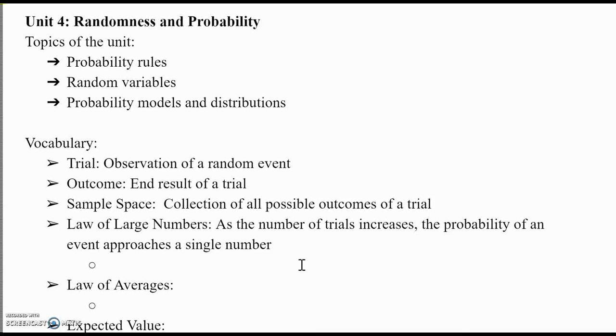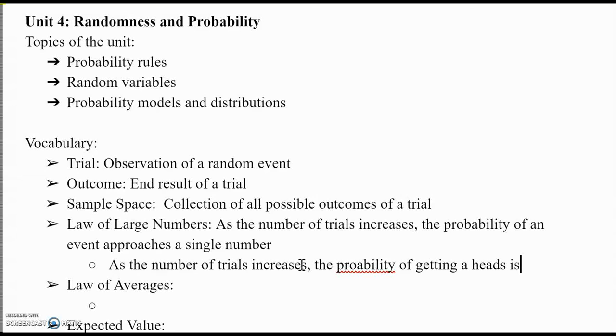However, if you flip it 2 times, the probability of getting a heads could be less than 1/2 or more than 1/2. But as the number of trials increases and goes towards infinity, the probability gets closer and closer to one number. So, for example, as the number of trials increases, the probability of getting a heads is 0.5.